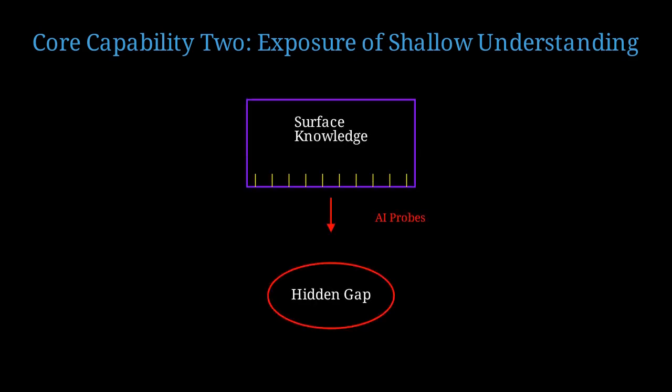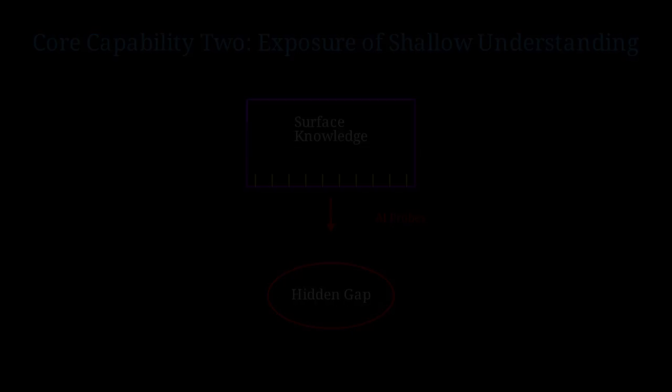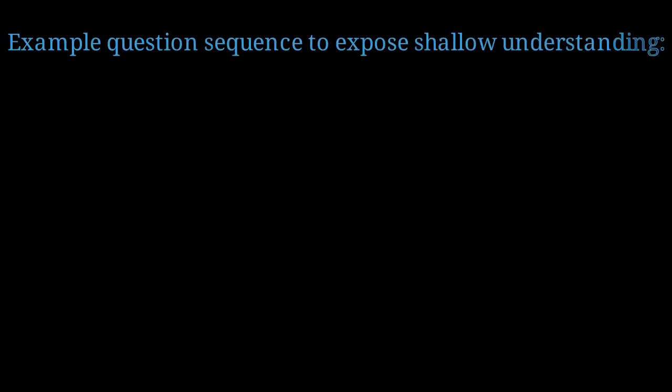The second core capability is perhaps the most valuable, exposing shallow understanding that masquerades as knowledge. We often develop surface knowledge. We can recite facts and formulas but lack deep mechanistic understanding. The AI probes beneath this surface. Let me illustrate with a concrete example.